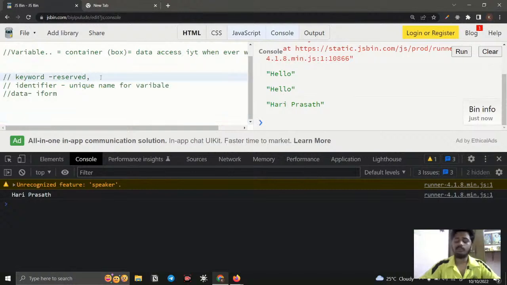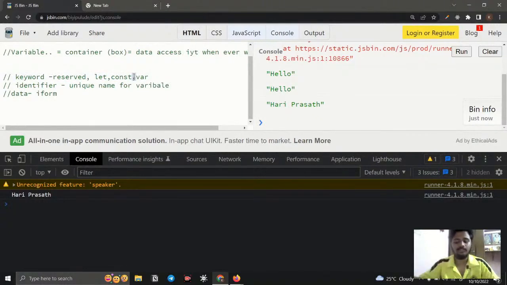So what are the reserved words that are available to create a variable? We have let, we have const, we have var. So we actually have three things to create a variable. Three keywords, remember that, keywords. So what are these three things going to do? The three things are going to create a variable only. So then why do we need three things? We can go with only one thing, right? We can only use let, only use const, or only use var.